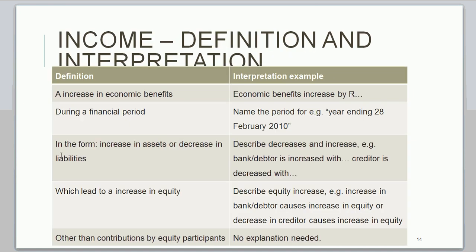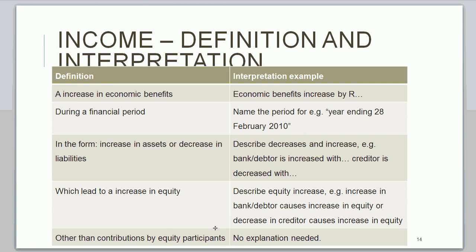Then income is also very similar to your expense definition, but it's obviously now the contrary. So for income, we say it's an increase in economic benefits during a financial period in the form of an increase in assets or decrease in liabilities, which leads to an increase in equity other than contributions by equity participants.